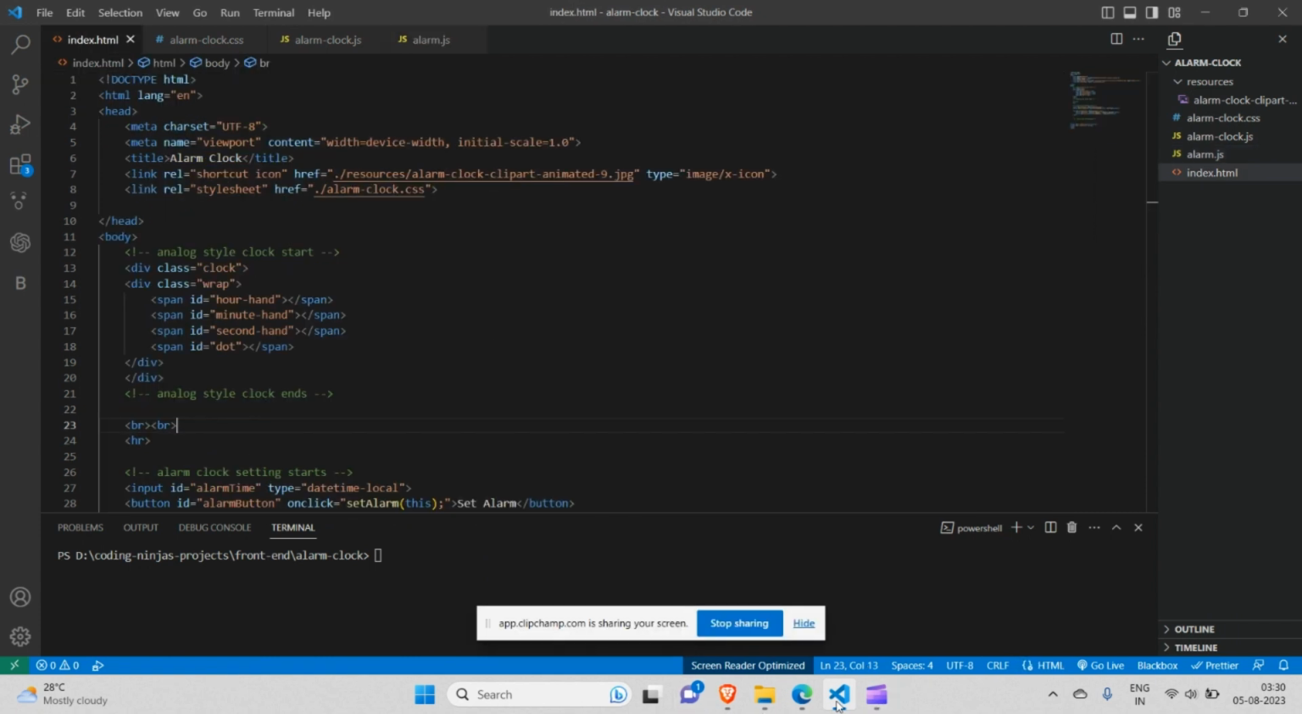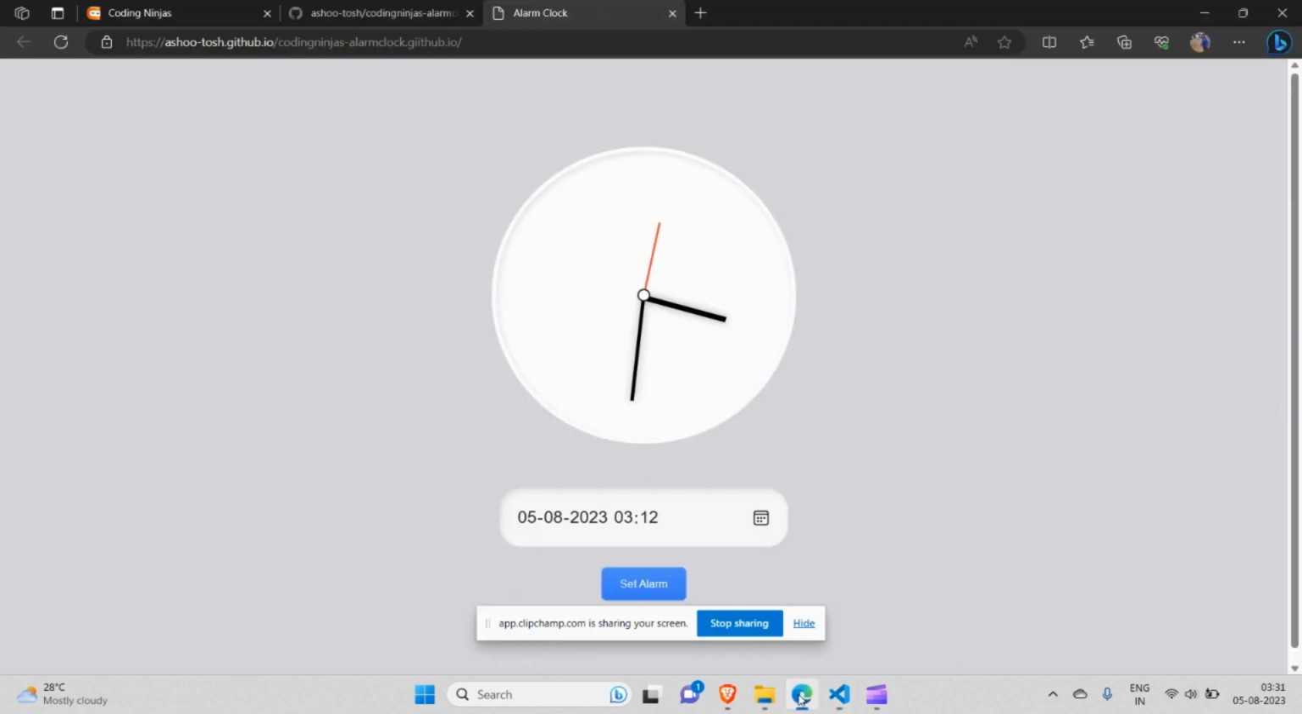Let's discuss the code. In the body tag of index.html, the first div having class clock is for the analog type. Let me show here the analog type clock.